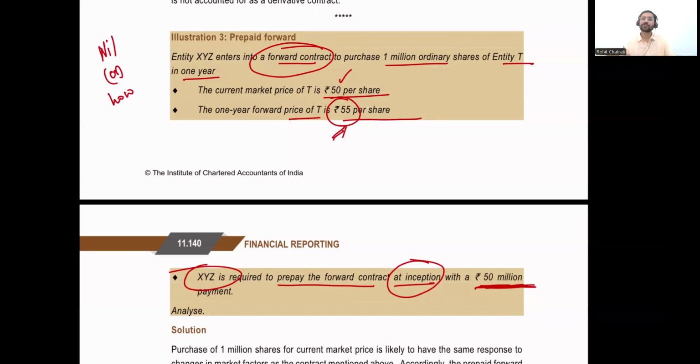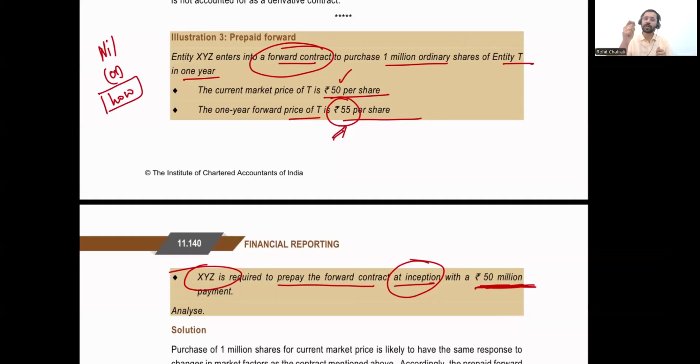The question is, does this 50 million satisfy the condition of being a low initial investment or is it not low? We have to find out whether this 50 million that XYZ is paying fulfills the criteria of being a low investment or not. Now, how do we determine that? What the standard says is, compare this outflow that you're having under the derivative contract. To enter into this position, you have an outflow of 50 million. Compare this outflow to the outflow that you would have had to make to enter into a similar position in the spot market.